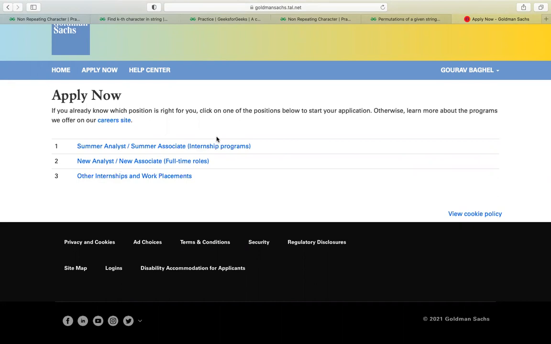Goldman Sachs is hiring for its Bangalore campus, and there is an opening for 2000 candidates. Okay, so the next thing is who has to apply.